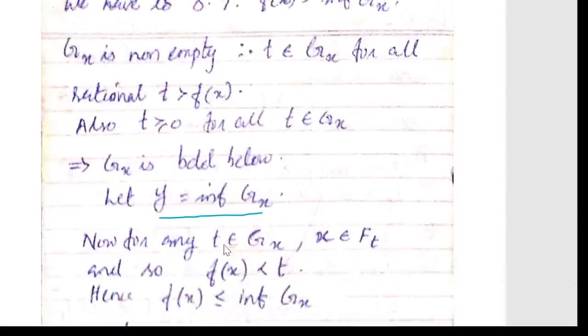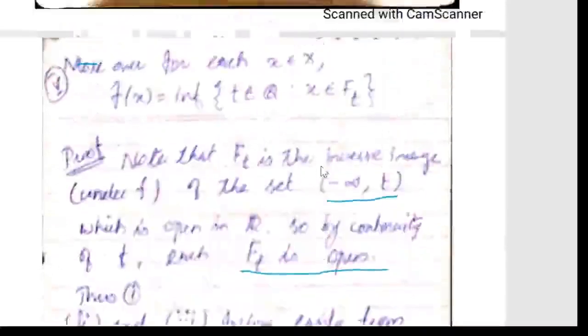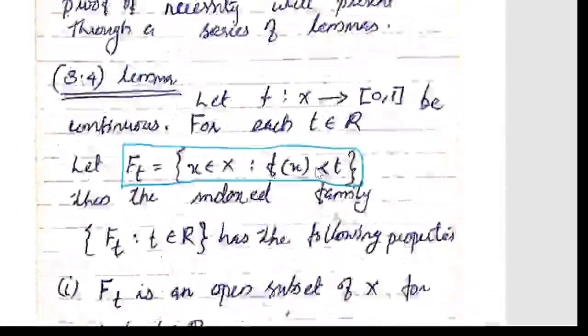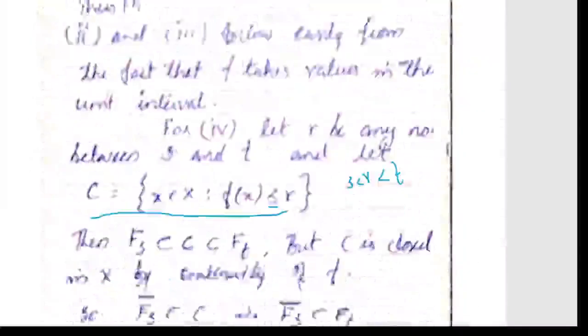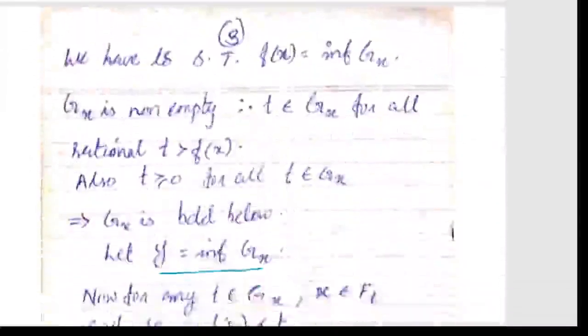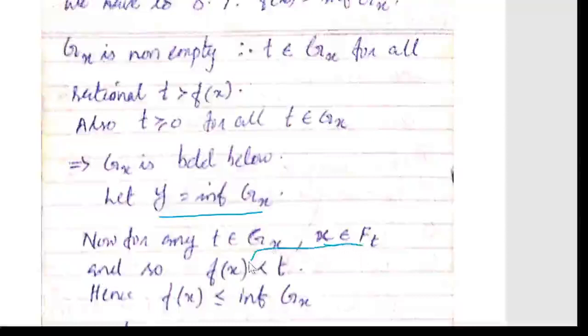Now for any t belongs to G(x), x belongs to F_t. Definition: t belongs to G(x) means x belongs to F_t. By the definition of F_t, x belongs to the set of x such that f(x) is less than t. So its value should be less than t. That is, x belongs to F_t means f(x) is less than t.